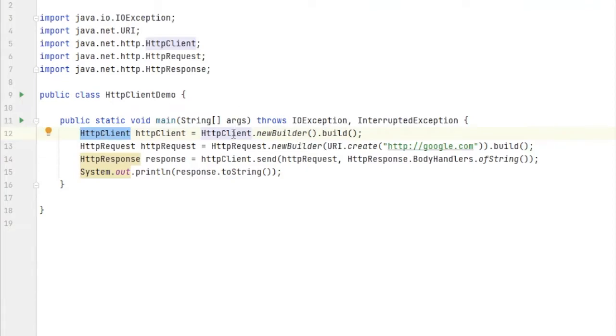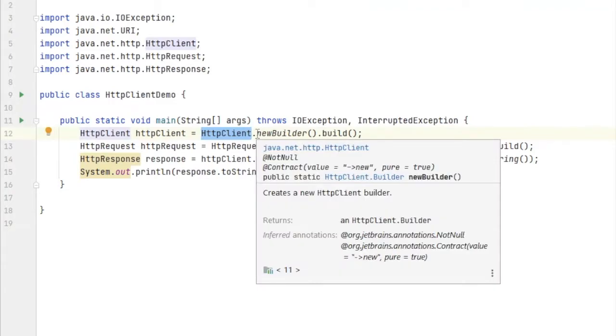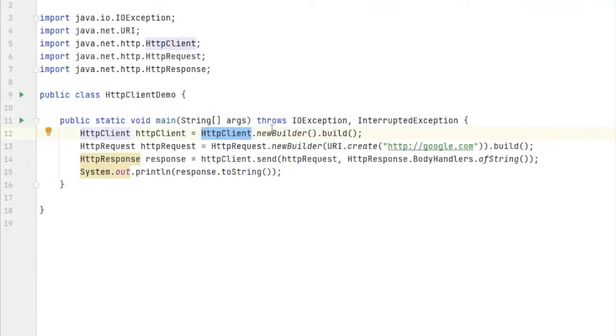This HTTP client class has different methods, like the builder pattern which we use. This builder pattern has all of the classes. These are the factories. So if you do HTTP client dot new builder dot build, it will just create your client, and then URI dot create with http google.com. You have passed this URI here. You don't need to use any builder to create the URI specifically, and then you can just pass this HTTP request into new builder, and then you create build. So you just do directly HTTP dot send.